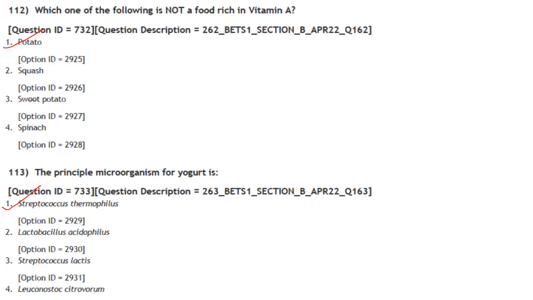Which one of the following is not a food rich in vitamin A? So potato is not a food rich in vitamin A. Answer is option 1. Then next one. The principal microorganism for yogurt is Streptococcus thermophilus. Answer is option 1.